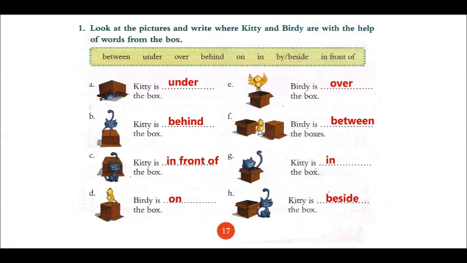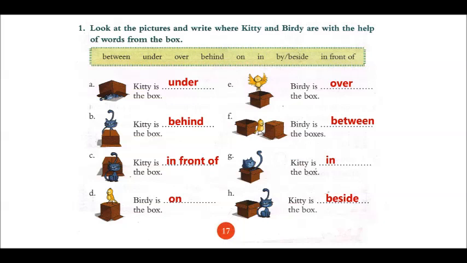A new exercise now we will do. This is from page number 17 of your book. Question is, look at the pictures and write where Kitty and Birdie are with the help of words from the box. In the box they have given you the words between, under, over, behind, on, in, by, beside, in front of. Actually children, what they want to say is, pictures are given to you and you have to find out the position of Kitty and Birdie.